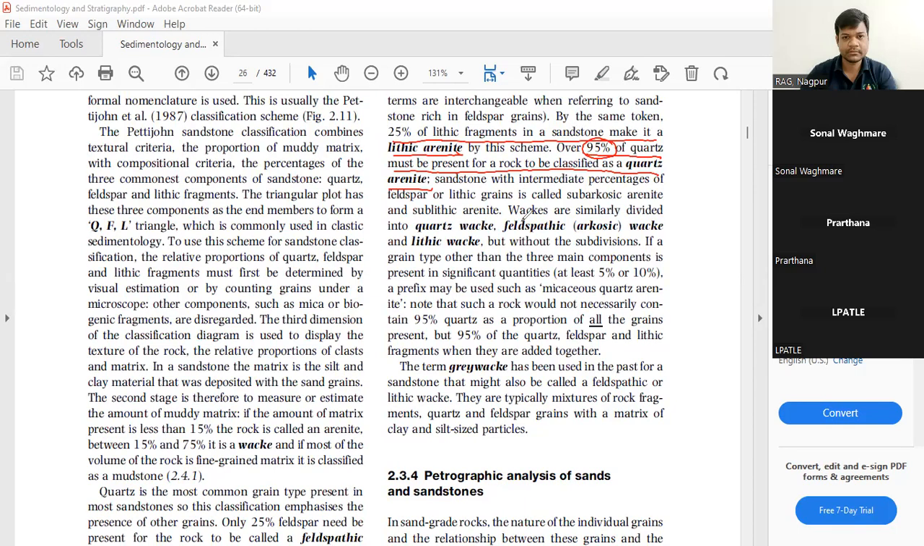Now wackes are divided into quartz wacke, feldspathic wacke, and lithic wacke, on the basis of the relative amount of these materials.